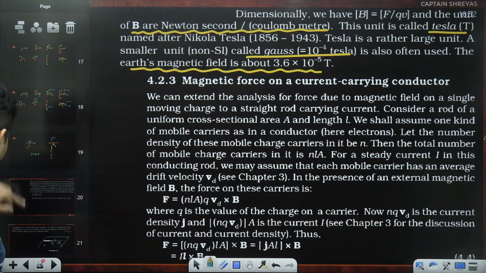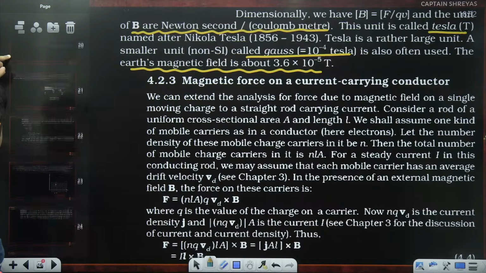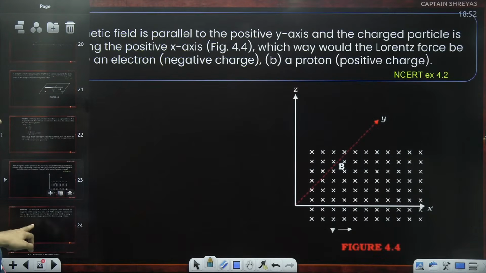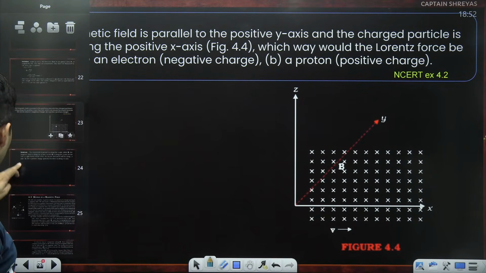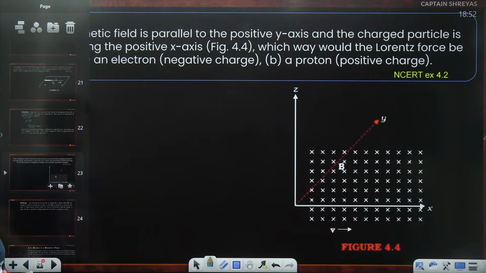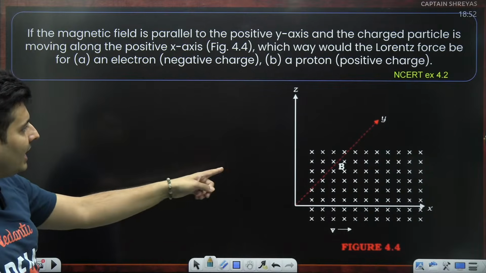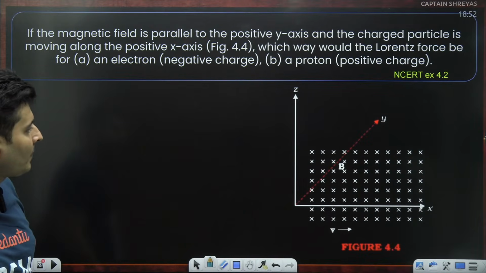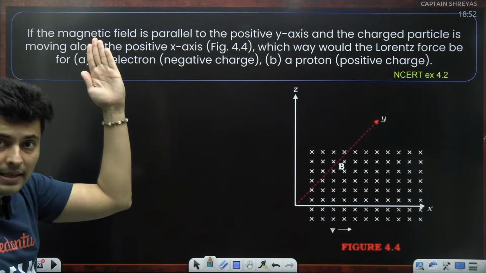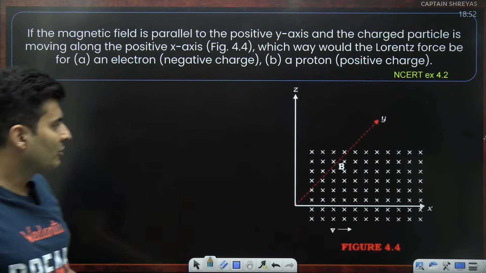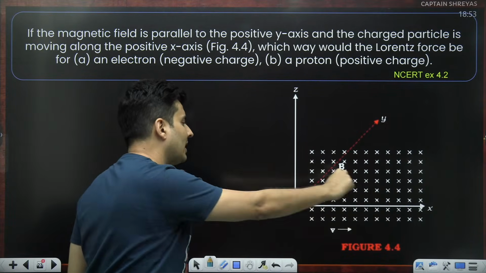Now, I think they have done the examples later on. So we can do this example and then we'll come back. We'll do this particular example and then we'll come back. If the magnetic field is parallel to the positive y-axis, where x is right, z is up, y is inside, then basically the magnetic field is inside the plane of the board.